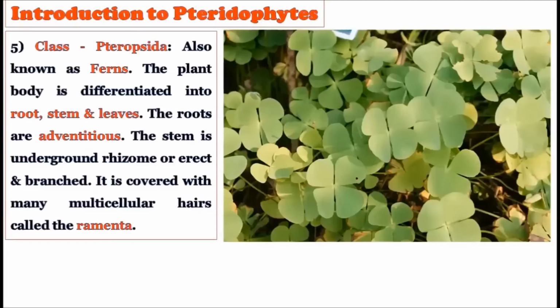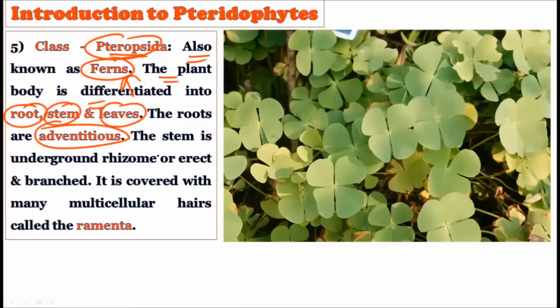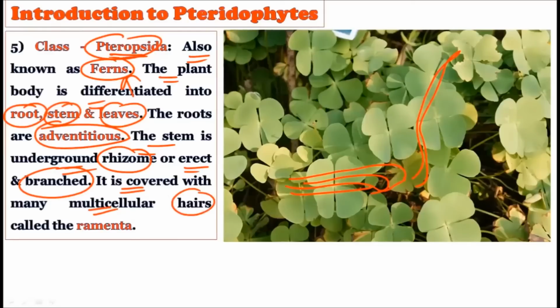Now consider the fifth one, which is called the Pteropsida. These are also called the ferns. The members which belong to the Pteropsida are also called ferns, and the plant body is differentiated into root, stem, and leaves. Roots are adventitious. The stem is an underground rhizome or an erect stem or a branch. That is, two types of stems can be found: the underground rhizome, or the erect stem as well. It is covered with many multicellular hairs. These hairs present on the stems of the Pteropsida members are called the ramenta.